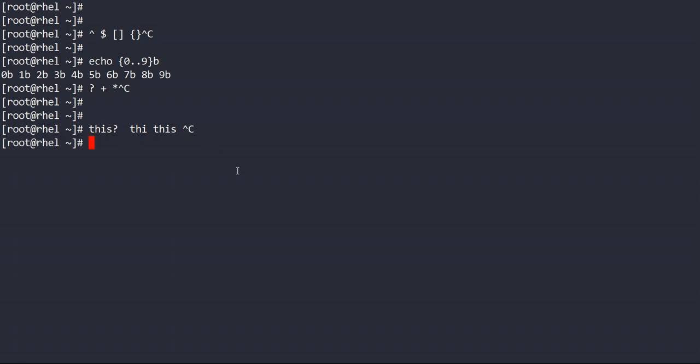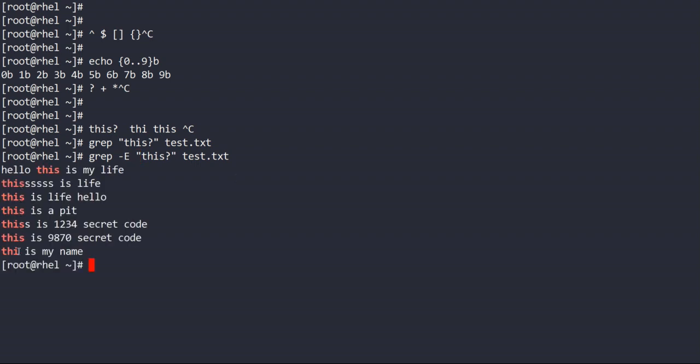Okay, let's see it in our file. grep THIS question mark test.txt. What is happening, bro? Okay, I have not used the hyphen E option. See, THI is also coming and all these are highlighted. The highlighted ones in red are part of our search.